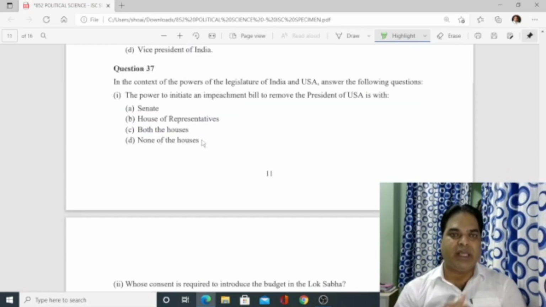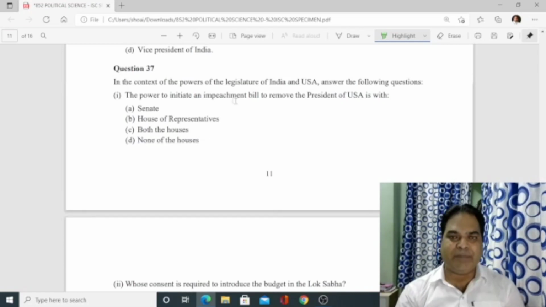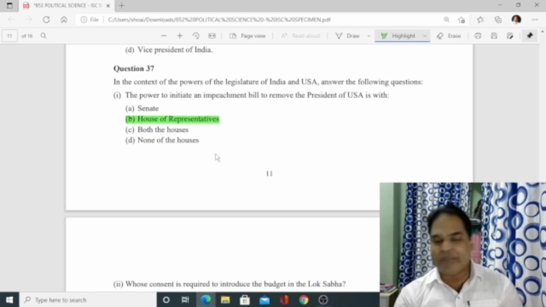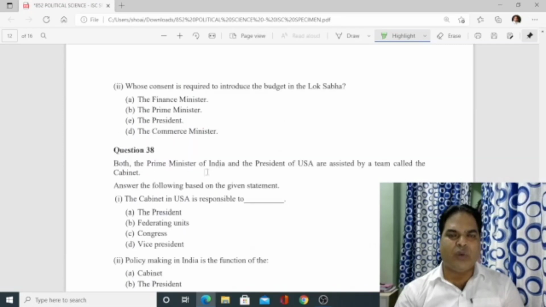Number 37. In the context of the powers of legislature of India and USA, answer the following questions. The power to initiate an impeachment bill to remove the President of USA is with the House of Representatives. Next, whose consent is required to introduce the budget in the Lok Sabha?